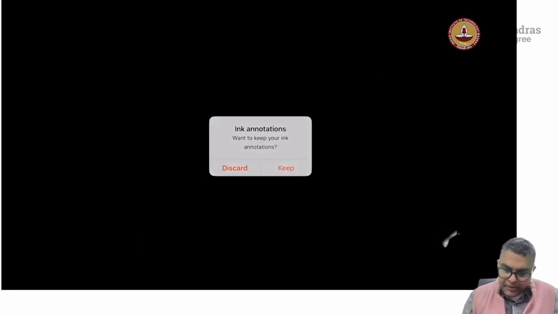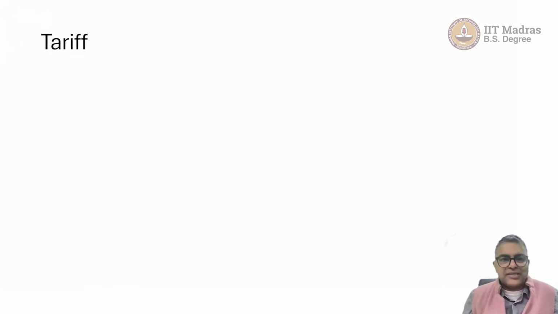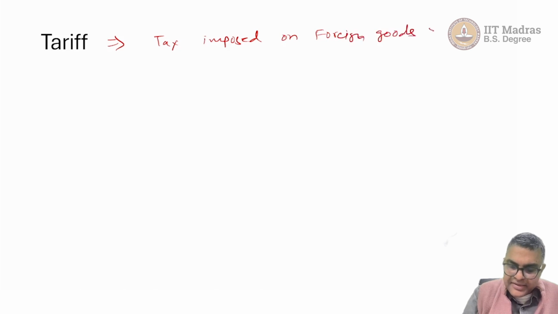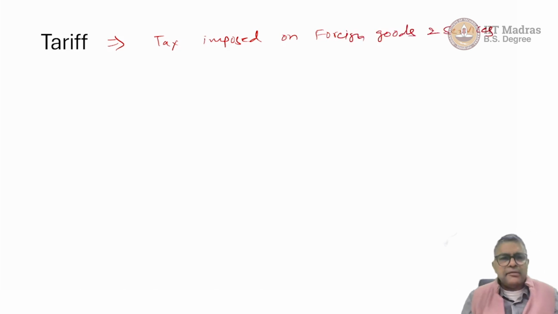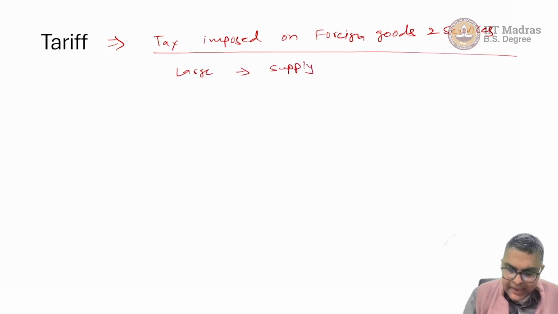Now we are going to talk about two different interventions by government. The first is called a tariff. A tariff is nothing but a tax imposed on foreign goods and services. We will also assume that the open world market is very large and has the capability to supply any number of items at a fixed price, the world market price.